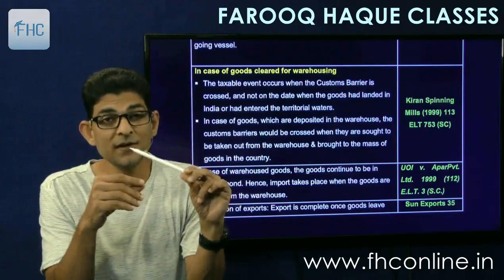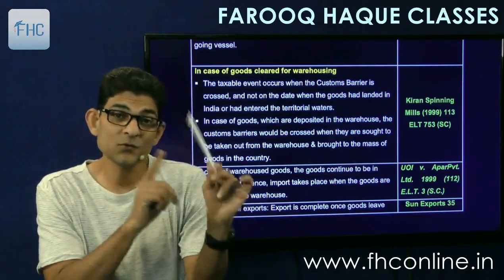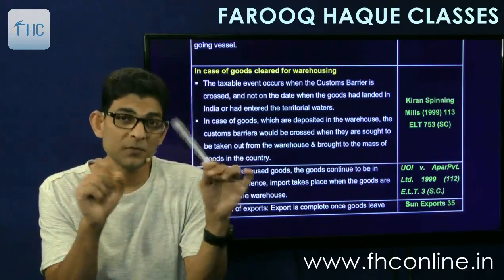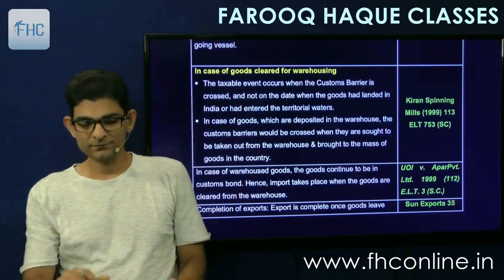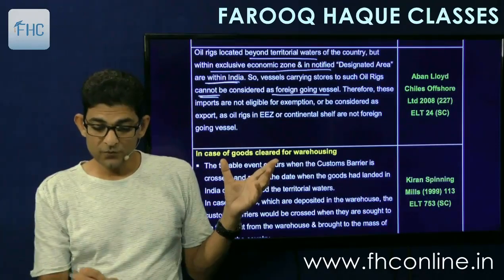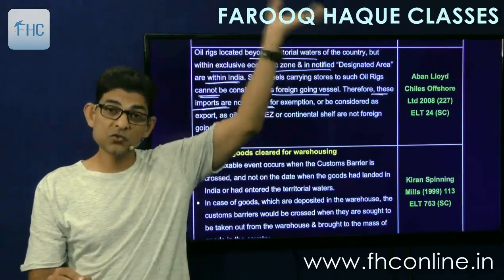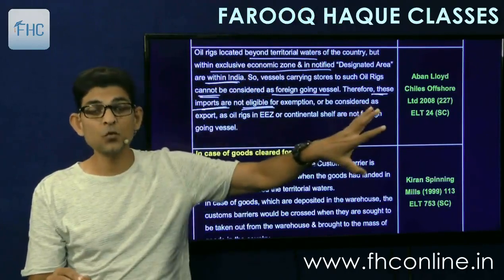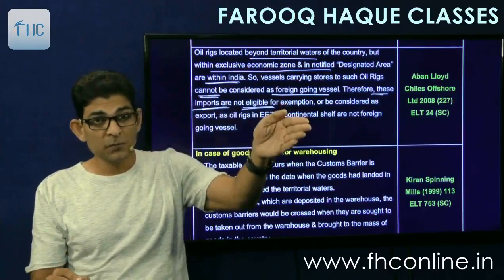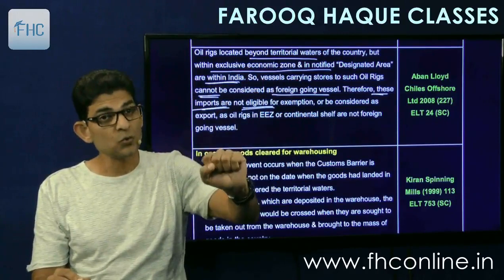But in this case, as the supply was to oil rigs in India, which is India, not a foreign going vessel, therefore it was taxable. They said that import exemption will not be given. So therefore it cannot be considered as export. Therefore, these imports are not eligible for exemption. These imports means the stores that you have imported into India for supply to oil rigs. Those imports are not exempt, and this will not even be called an export. So export benefits which are available will also not be allowed to you.